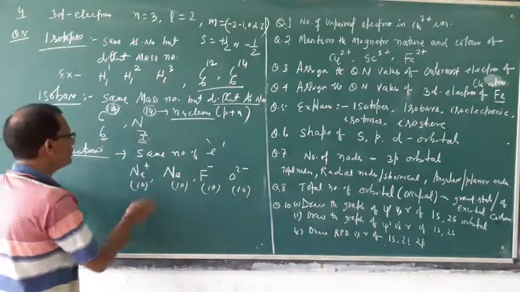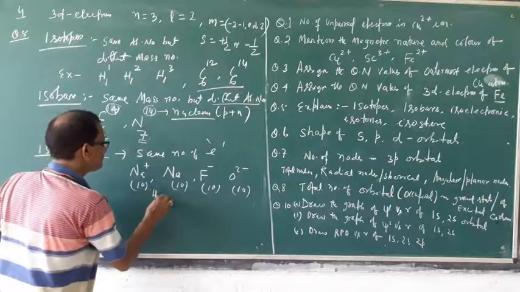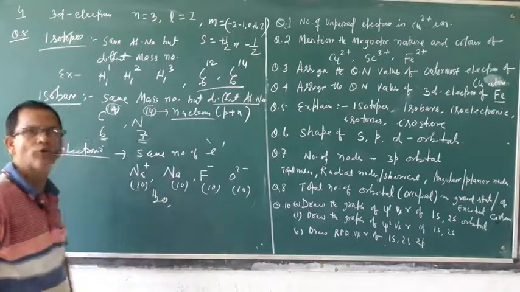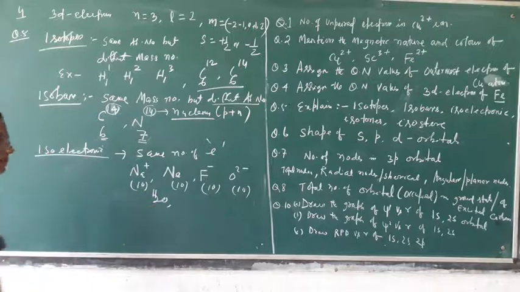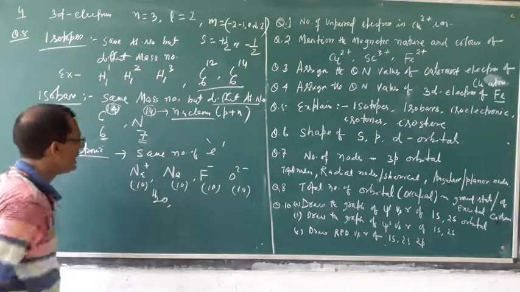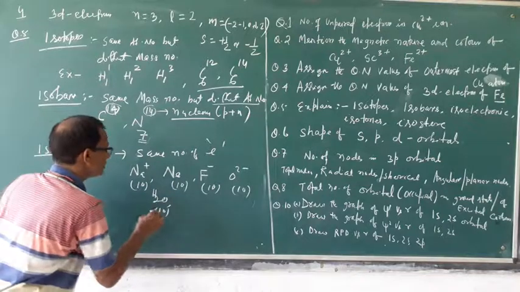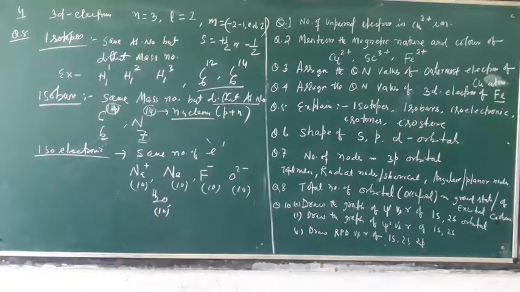For example, water. It is also isoelectronic because water has 10 electrons. Sodium plus has 10 electrons. So all are called isoelectronic. This is also 10 electrons. This is called isoelectronic. Then isotone.